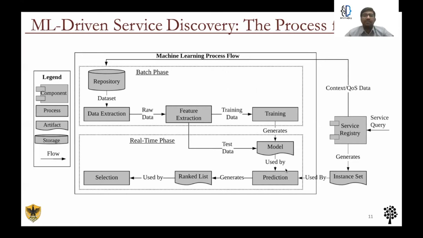Now, during the real-time phase, the service registry receives a service query based on which it identifies a set of instances that satisfies the query. For each of the instances in the instance set, the prediction process forecasts the expected quality of service and then creates a rank list based on the quality of service. This is then used by a selection process which makes use of reinforcement learning, in particular Q-learning, to select the optimal instance, also considering the context. This is then sent as the response.